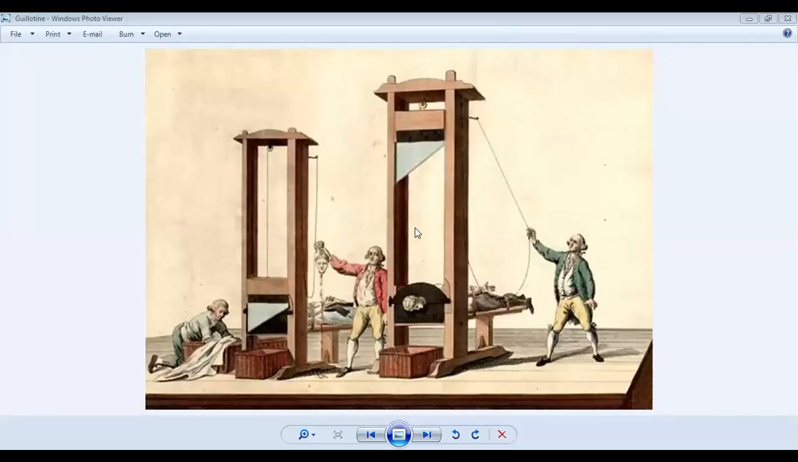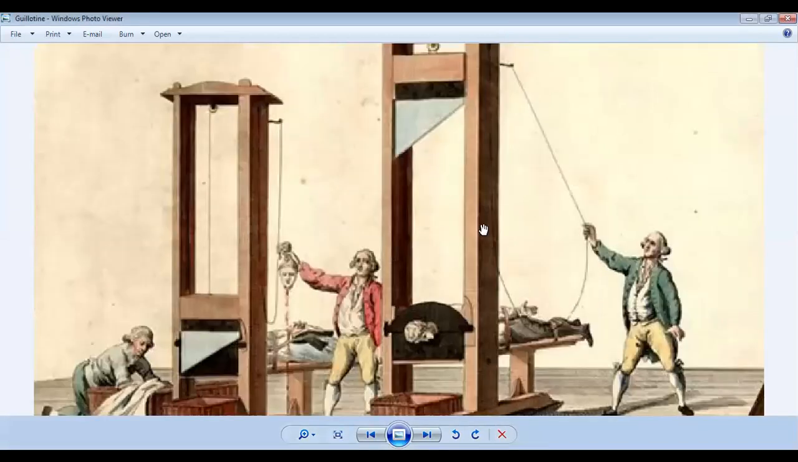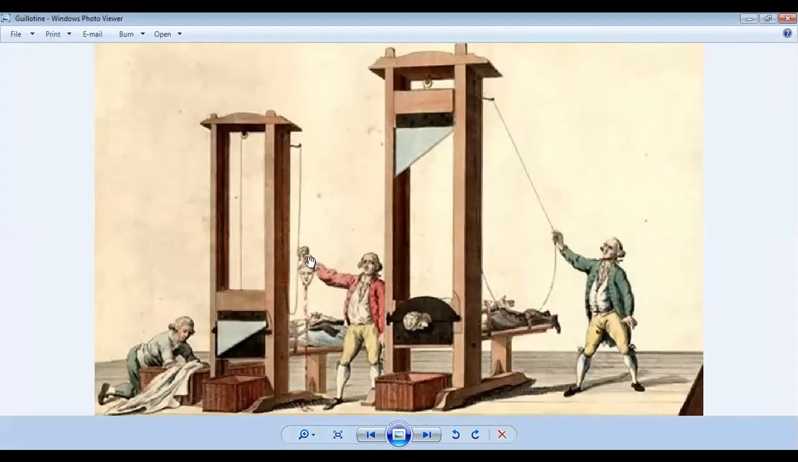Now you can see this guillotine device here, with the blade on the top. Let me show you with my annotation. By triggering from here, this blade comes down over here, and the person's head is beheaded with the help of this device. The blade comes down within a second, and the person can be beheaded within a few seconds.